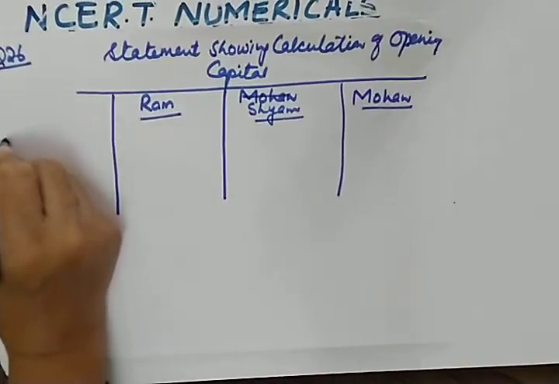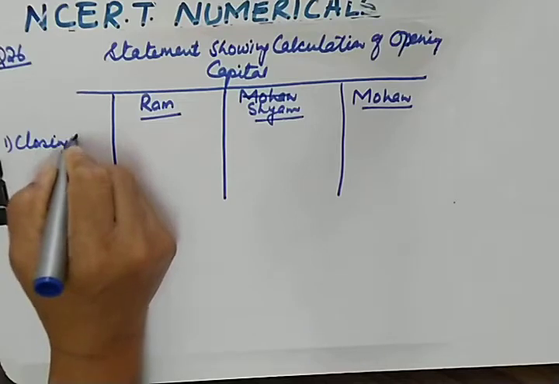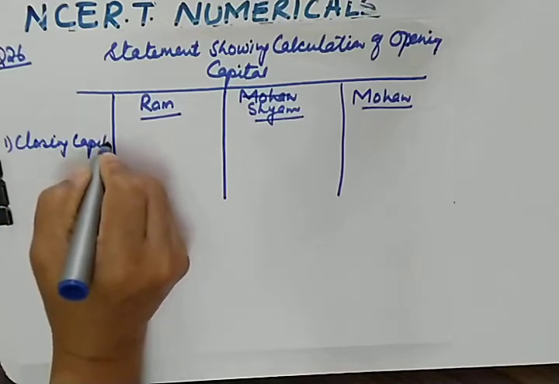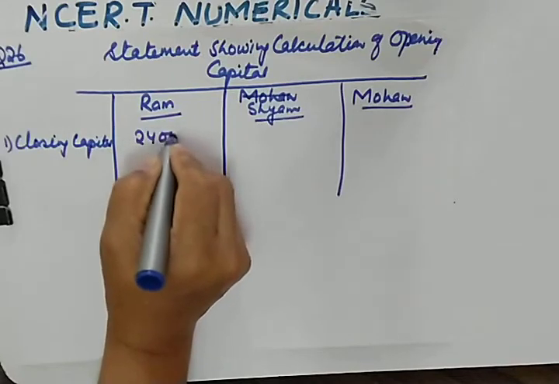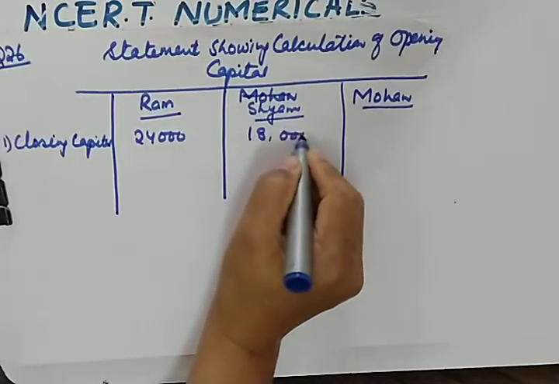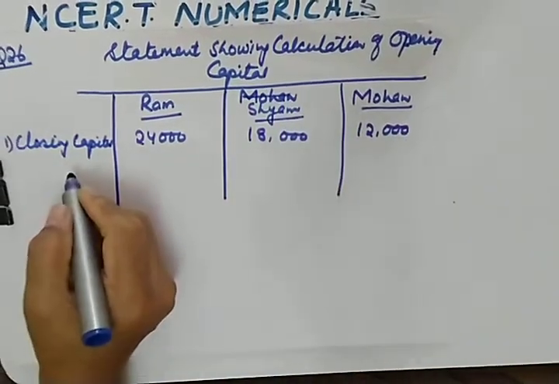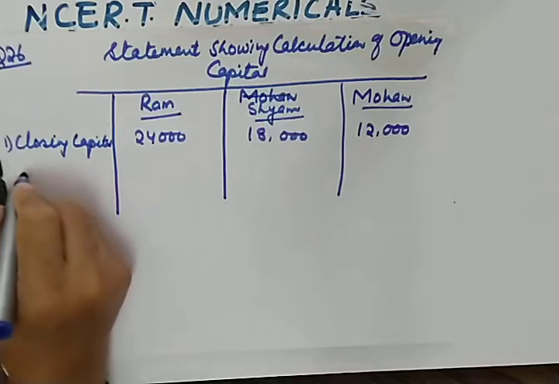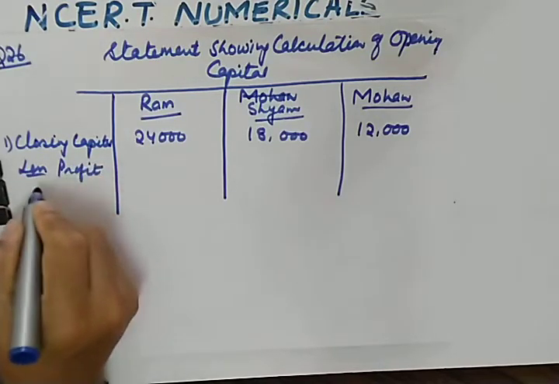Yes, what is given to you? First is their closing balances or closing capitals are given to you. How much closing capital is given? 24,000, 18,000 and 12,000. Now next, you need to deduct the profit. How much profit they are earning?